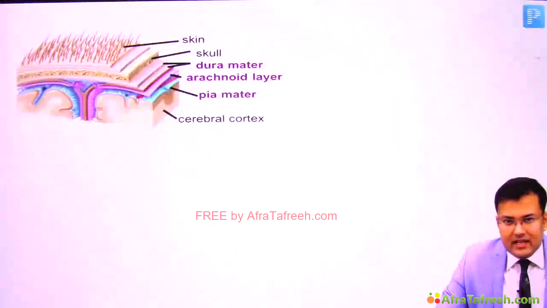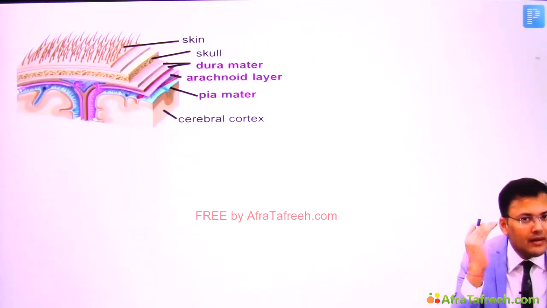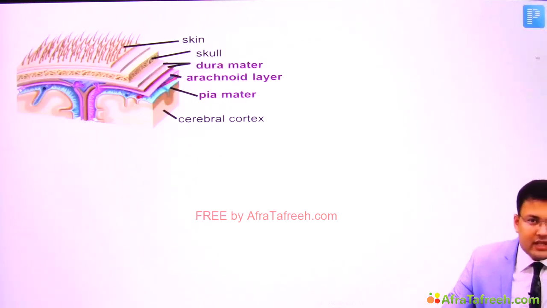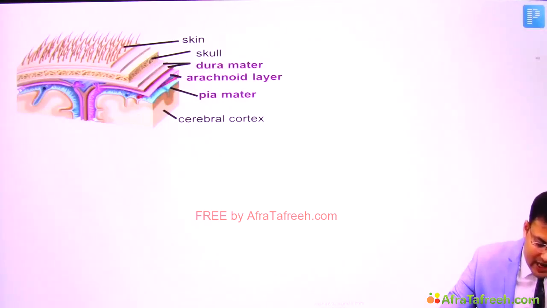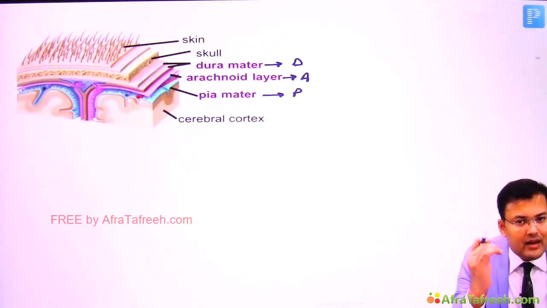Before discussing EDH and SDH, I want to tell you some important points related to anatomy. So see first the coverings of the brain, meaning what are the layers of meninges. If you see the layers of meninges, the outermost is dura. So there is dura, then arachnoid, and then pia. Clear? So between skull and brain there is a pad.